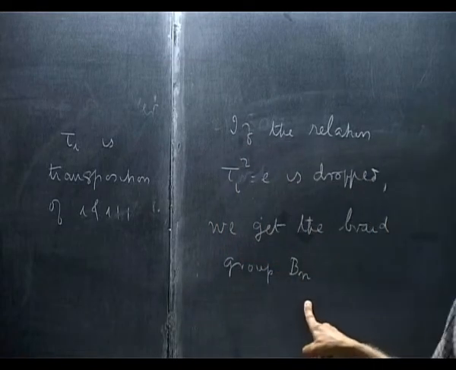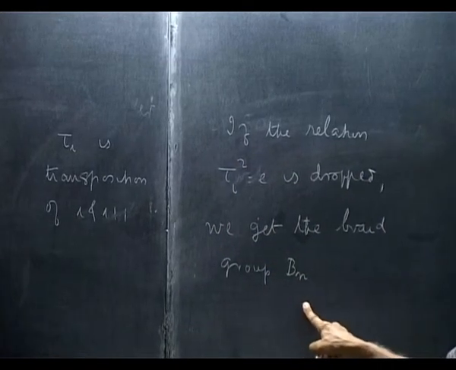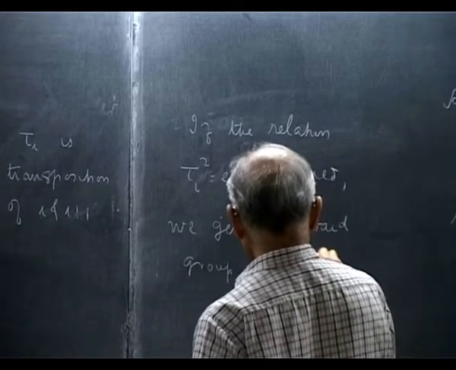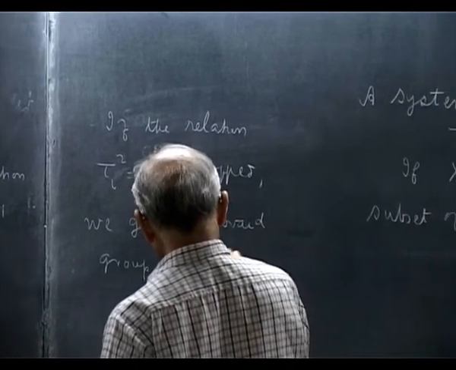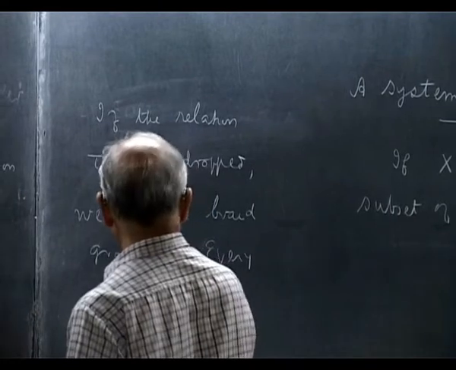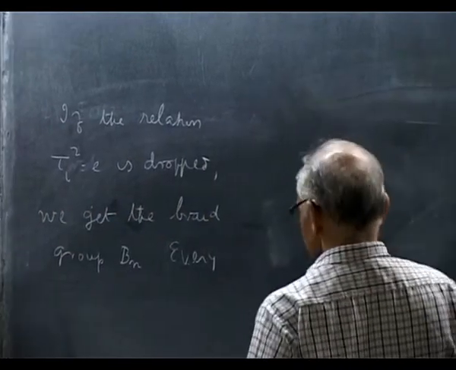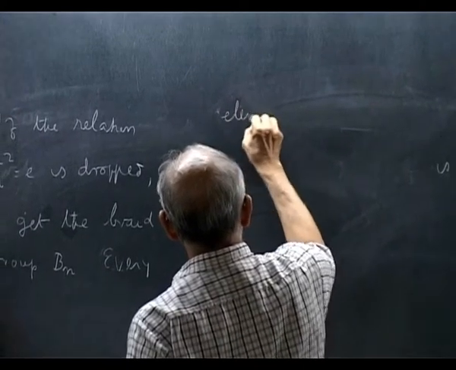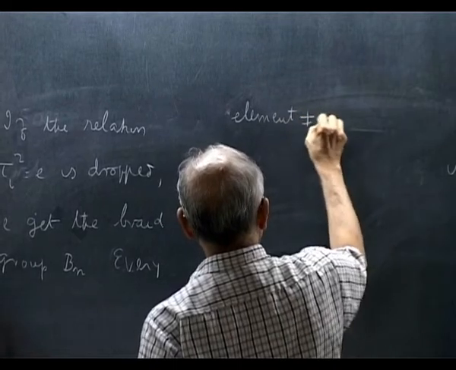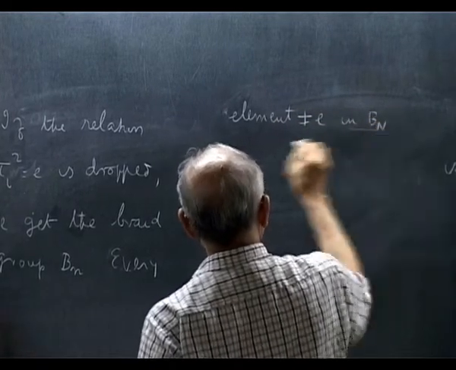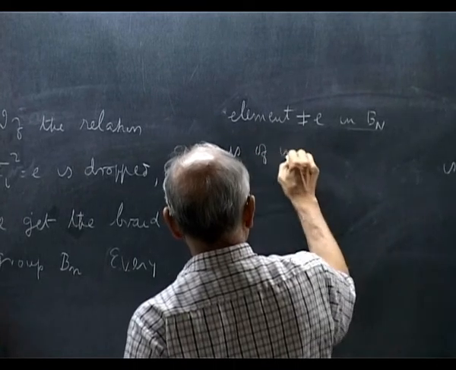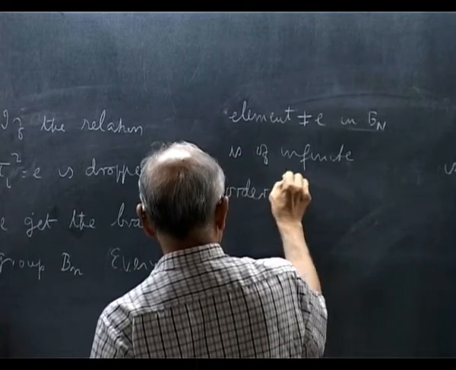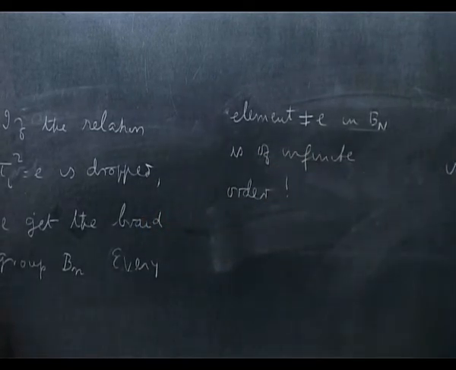This is a group which is discussed in two-dimensional physics, and it is of infinite order. Every element not equal to identity in Bn is of infinite order. So it is a huge group.